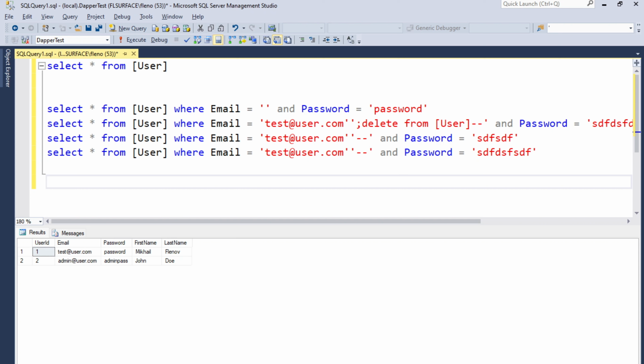Some frameworks use LINQ. LINQ kind of protects us. Yes, it protects us. But LINQ is designed to use parameters everywhere. It's designed with security in mind. But if we use raw SQL, it's our responsibility to make sure we use parameters.